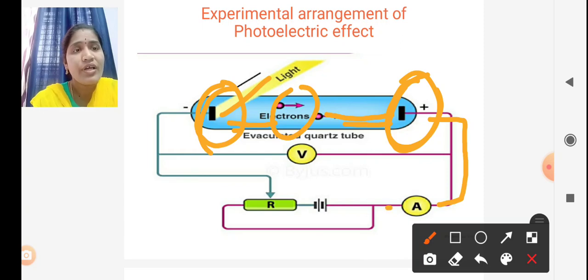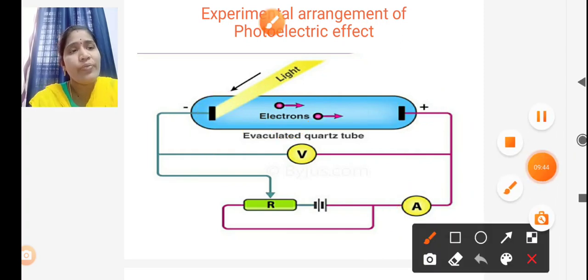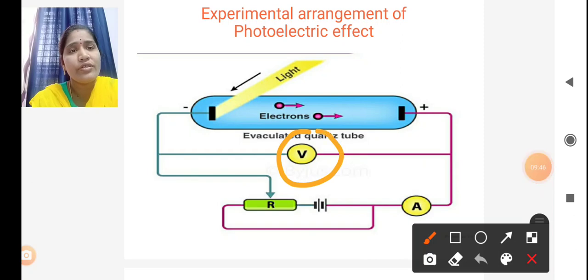this circuit, and here the ammeter notes how much photocurrent passes through this circuit. And here we are using the voltmeter. That is called the voltmeter. By using the voltmeter we can apply a positive potential.